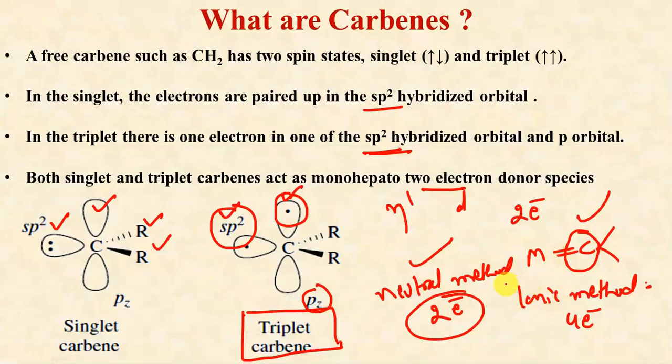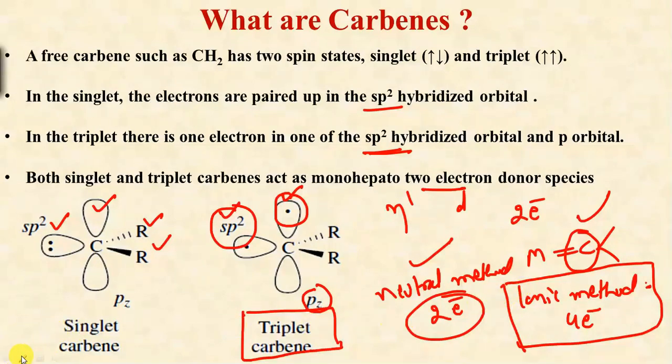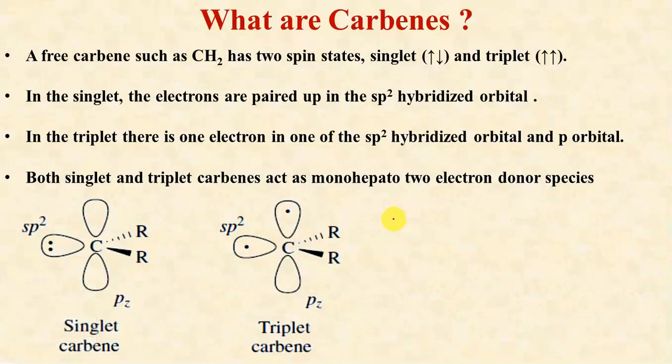Whereas if we consider the ionic method for calculating the electron count, it will contribute a total of 4 electrons. So these were the details for the carbene.